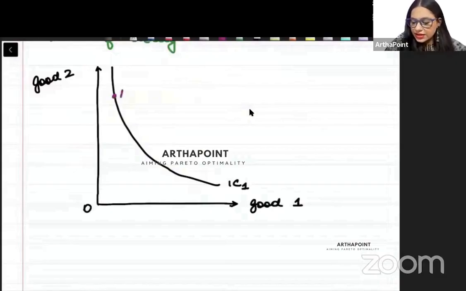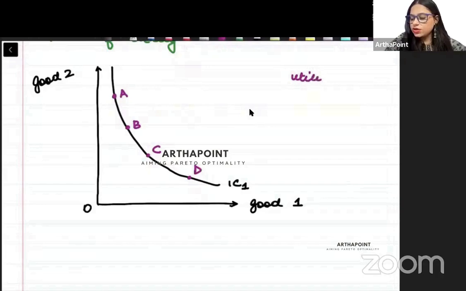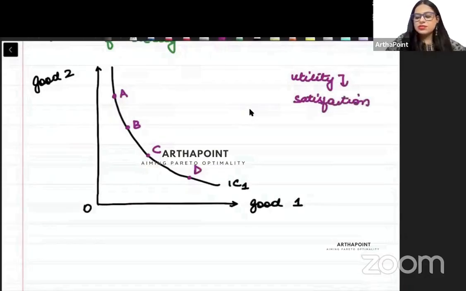I am saying that point A, point B, point C, point D, and so on, all these points give consumer the same level of satisfaction. They give consumer the same level of utility. What is the word, beta? Utility. Utility means satisfaction. So all these bundles give consumer same level of satisfaction.